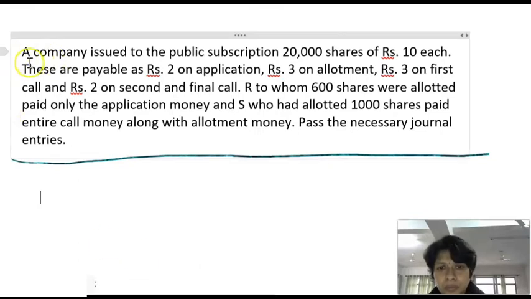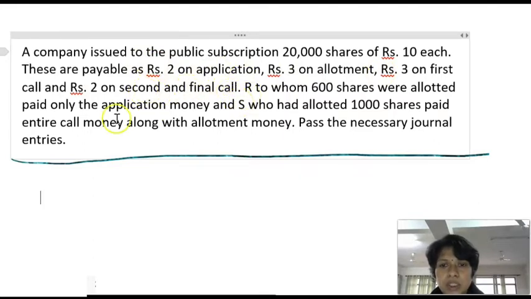For example, a company issued to the public subscription 20,000 shares of rupees 10 each. It means this is the share value, the face value, 10 rupees. These are payable as rupees 2 on application, 3 on allotment, rupees 3 on first call, and rupees 2 on second and final call. It means 2, 3, 3, 2, that is 10 rupees at par value.